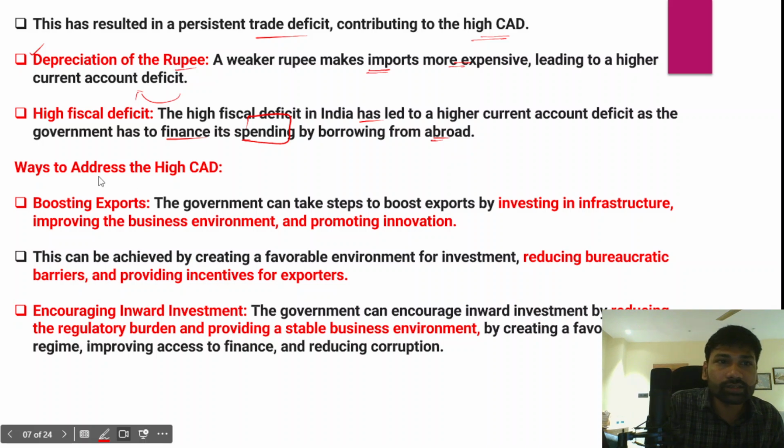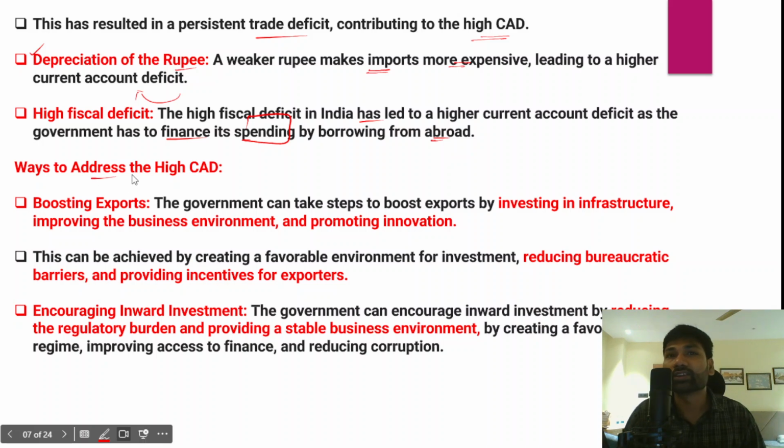However, there are certain ways through which we can address the high current account deficit, because this is the second part of the question and this is also asked. Now, what are those ways through which we can address this current account deficit? We can boost exports. We should focus on exports.